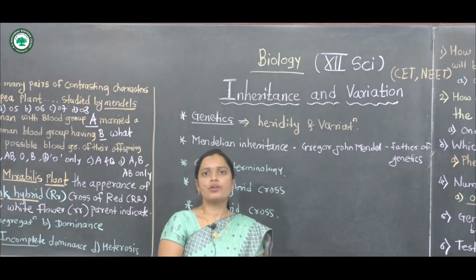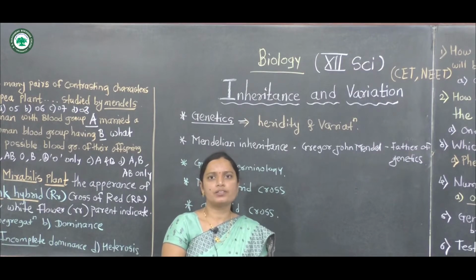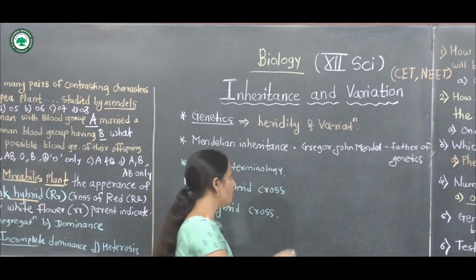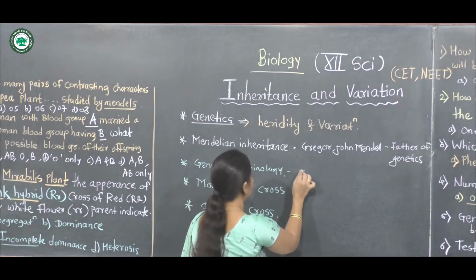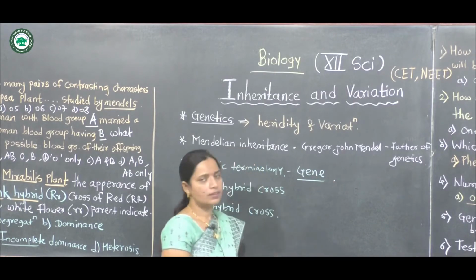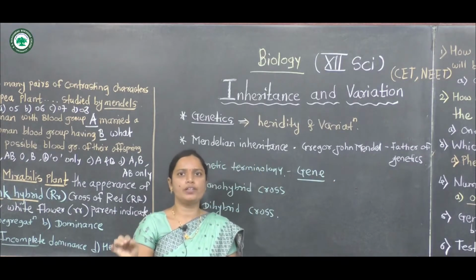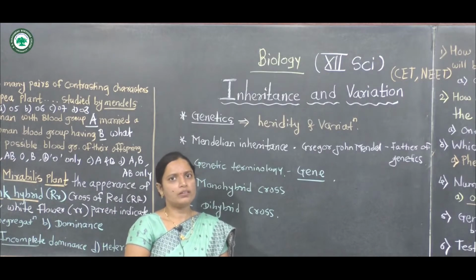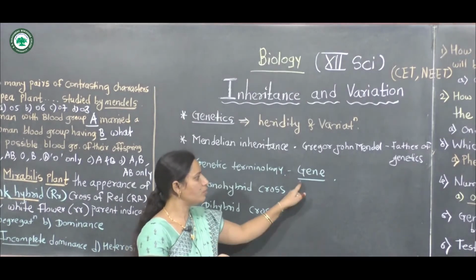The genetic terminology includes many definitions. The first definition is gene. A gene is a particular segment of DNA molecule.